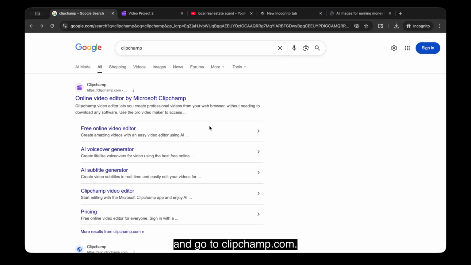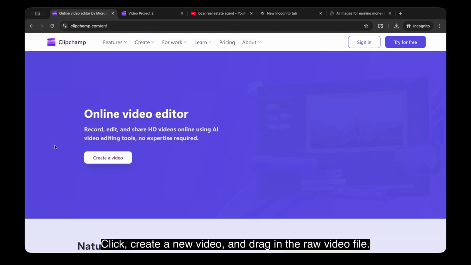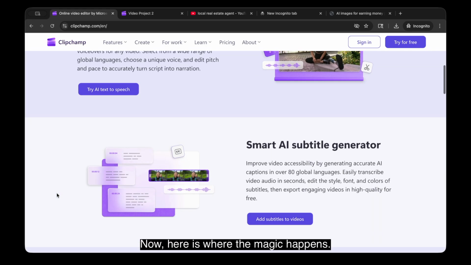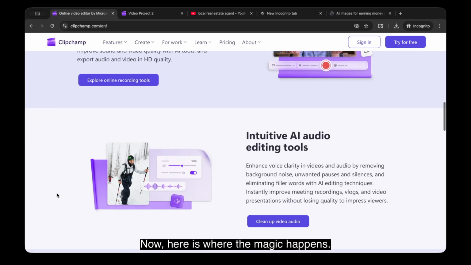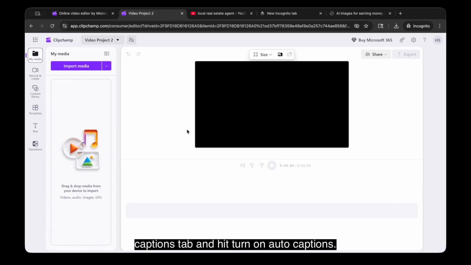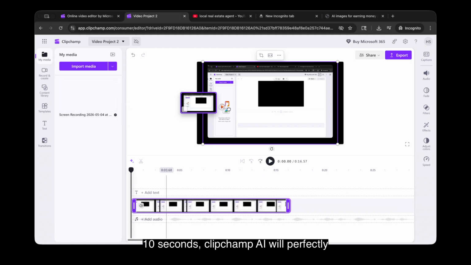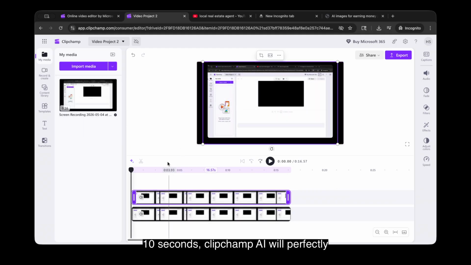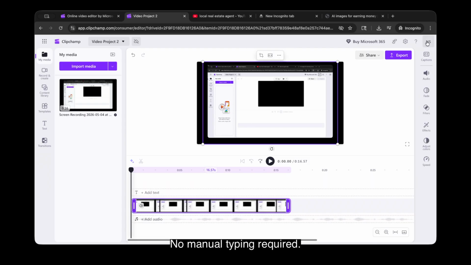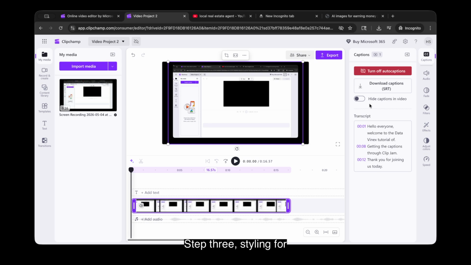Open your browser and go to clipchamp.com. It is completely free. Click Create a new video and drag in the raw video file. Now, here is where the magic happens. On the right-hand menu, click the Captions tab and hit Turn on Auto-Captions. Select the language, and in less than 10 seconds, Clipchamp's AI will perfectly transcribe the entire video and sync the text to the audio. No manual typing required.